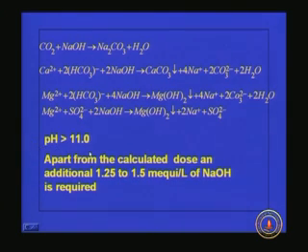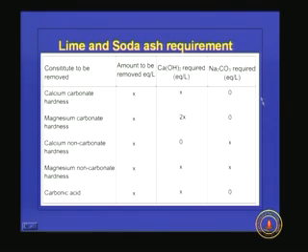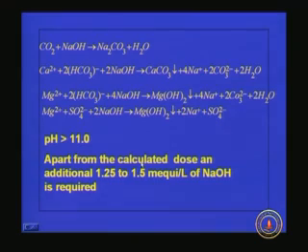So if you calculate the chemical dose based upon this table, we are only calculating the chemical required for the chemical reaction, but we have to add some chemical which is required for increasing the pH, because in most cases the natural pH of water is in the range of 6.8 to 7.5 or so. So we have to increase the pH from this range to above 11. That requires a considerable amount of chemical dose. So whenever we calculate the chemical dose using the chemical equivalents, we have to add around 1.25 to 1.5 times the calculated chemical dose to achieve better performance.